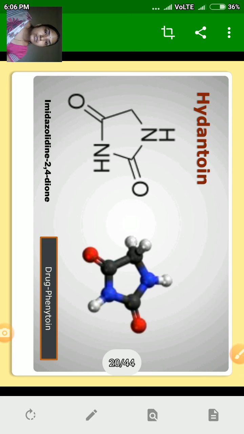This is imidazolidine-2,4-dione. When in imidazolidine there is an addition of keto groups at the 2nd and 4th carbon, then it is called imidazolidine-2,4-dione. Its common name is hydantoin, and the name of the drug where hydantoin is present is phenytoin.